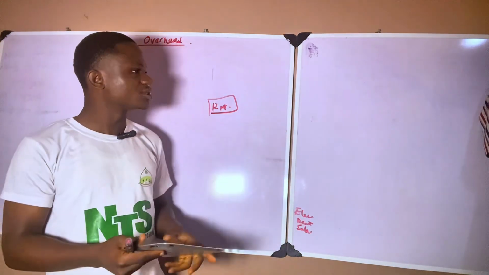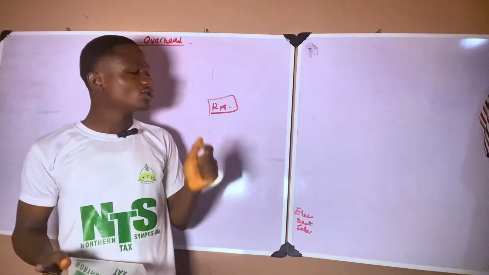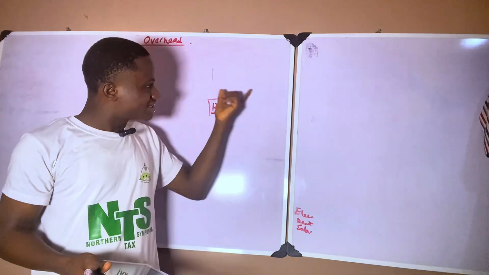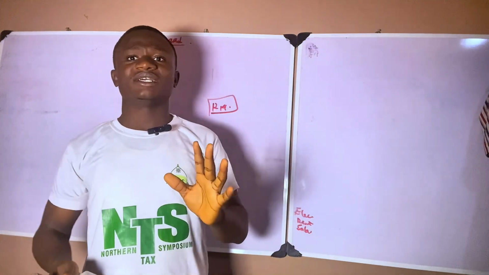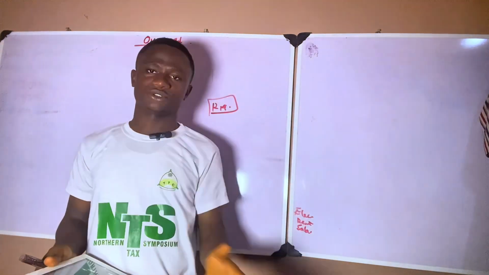Why is it a direct cost? Because it can only be traced to a particular production unit. That makes it direct materials. A direct cost is a cost that can be traced to a unit of production.